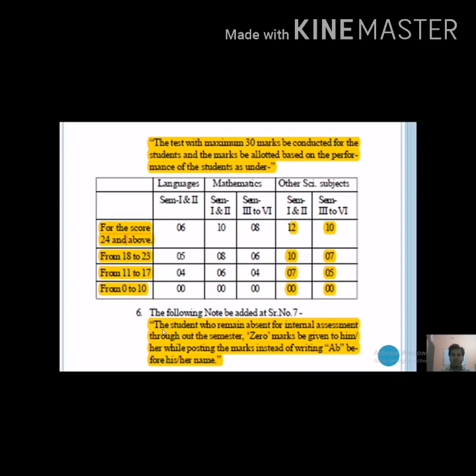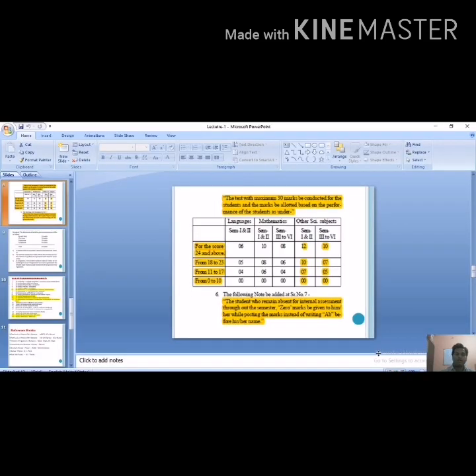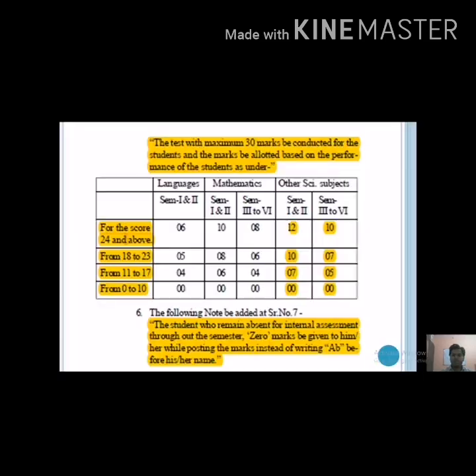Okay. So the student who remains absent for internal assessment throughout the semester, 0 mark will be given to him or her while posting the marks, instead of writing AB against his or her name. So this is the criteria which is given by the university for the internal marks of this unit test.